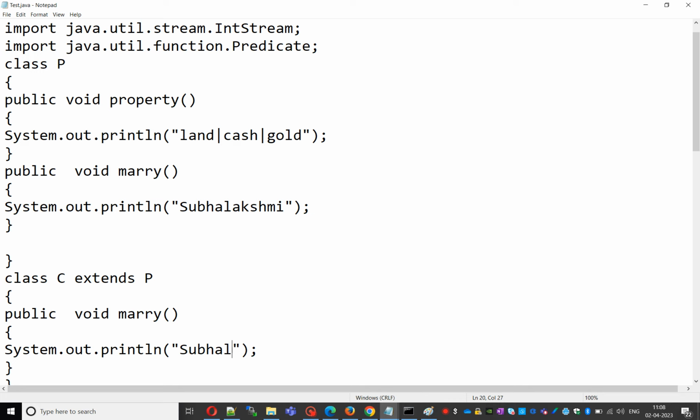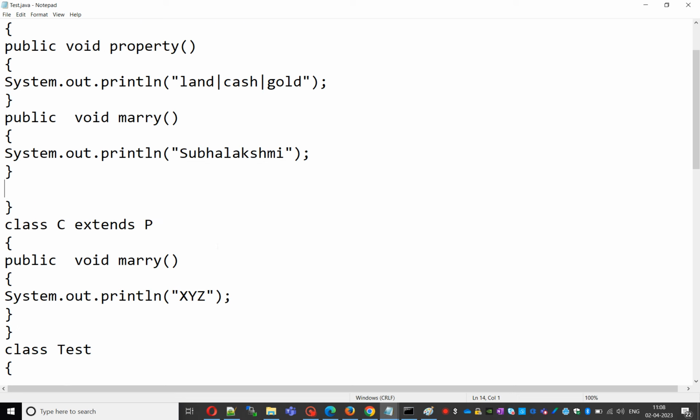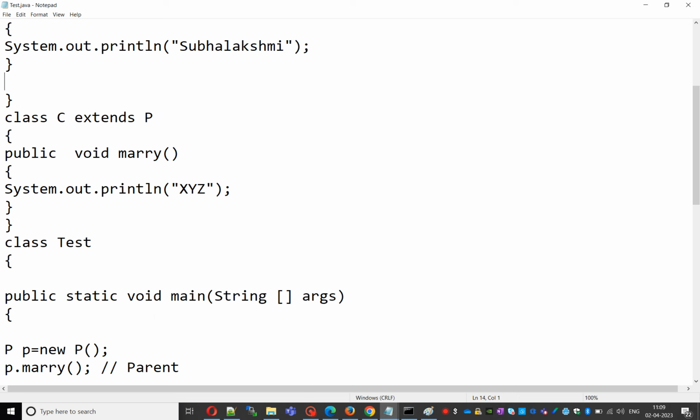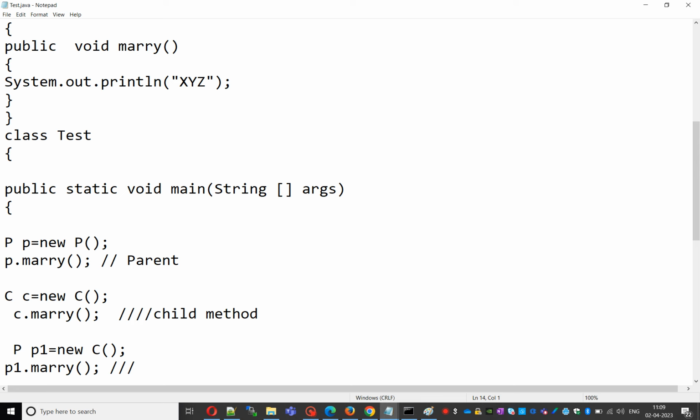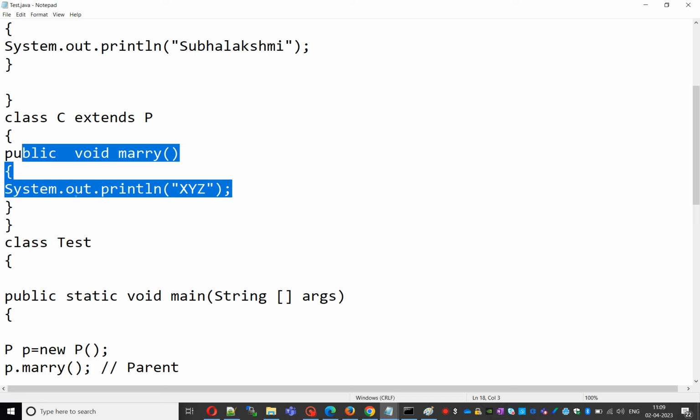That is called overriding. Here the child class overrides the marry method and provides System.out.println xyz. He is not ready to marry Subhalakshmi, that's why he redefined that method in the child class.